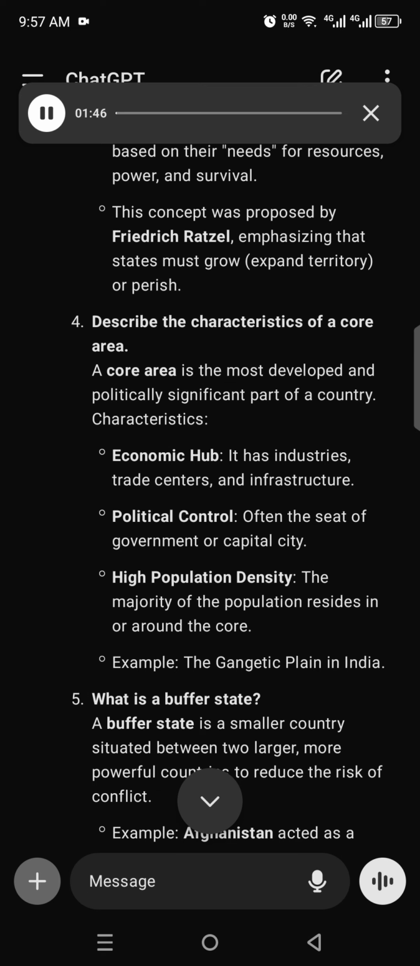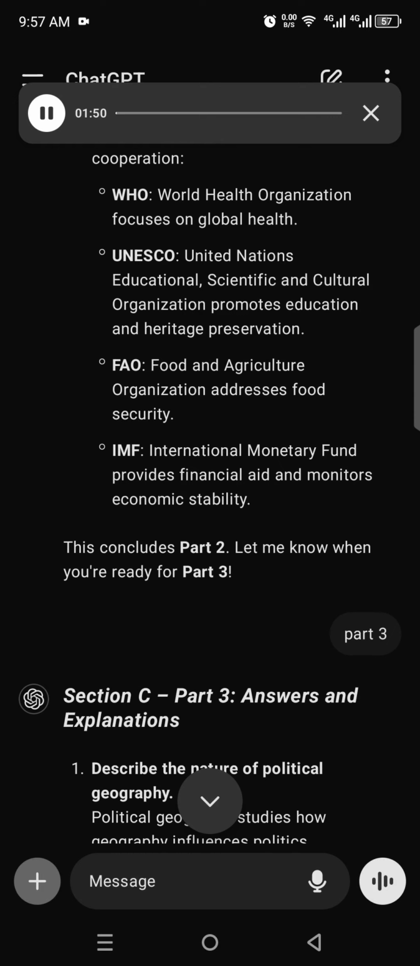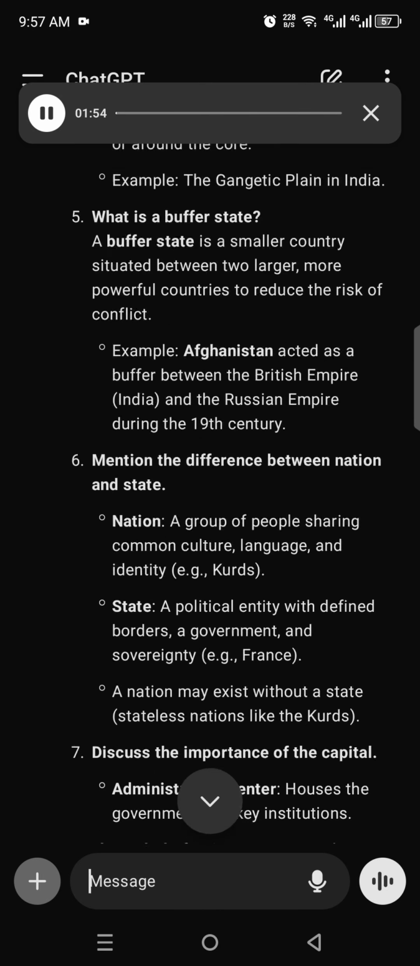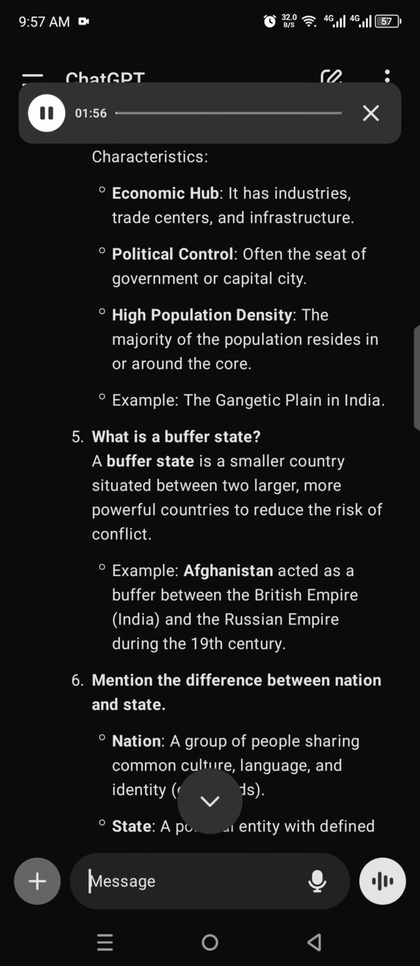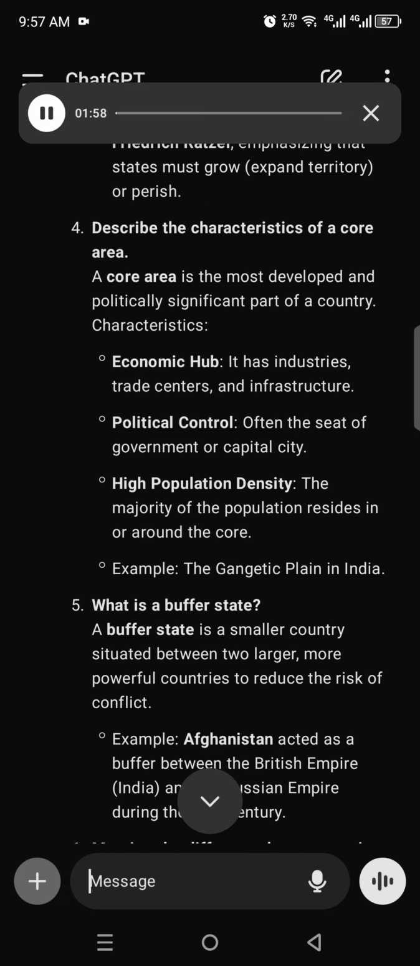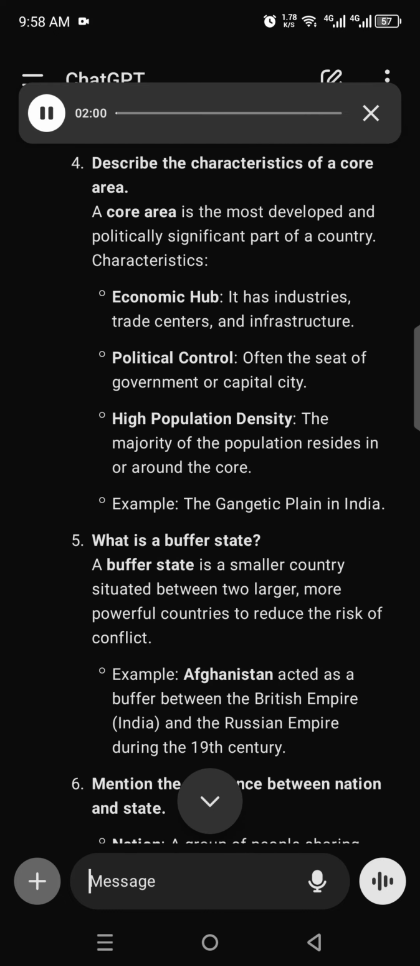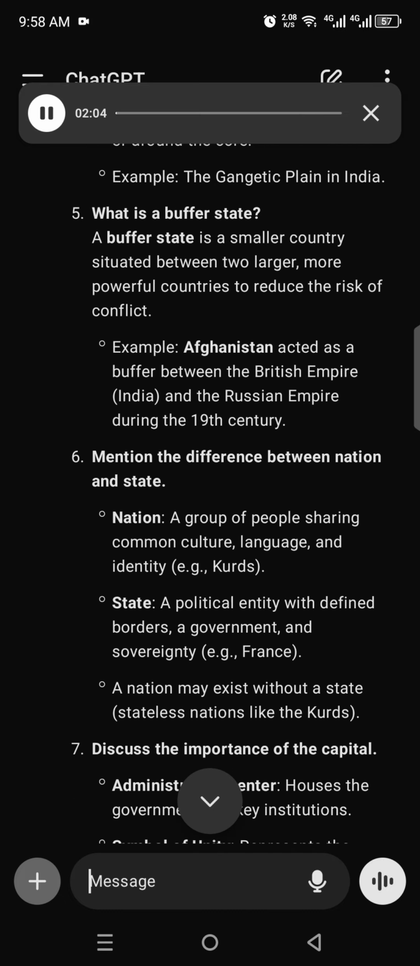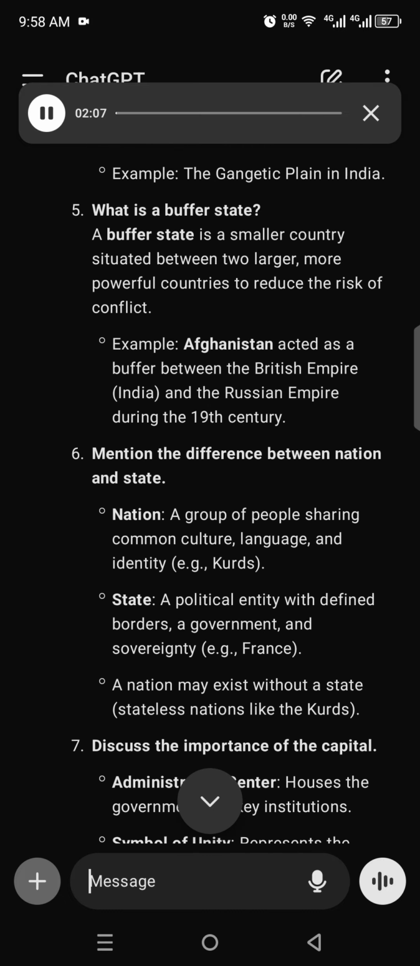Political control, often the seat of government or capital city. High population density. The majority of the population resides in or around the core. Example, the Gangetic Plain in India. 5. What is a buffer state? A buffer state is a smaller country situated between two larger, more powerful countries to reduce the risk of conflict. Example, Afghanistan acted as a buffer between the British Empire, India, and the Russian Empire during the 19th century.